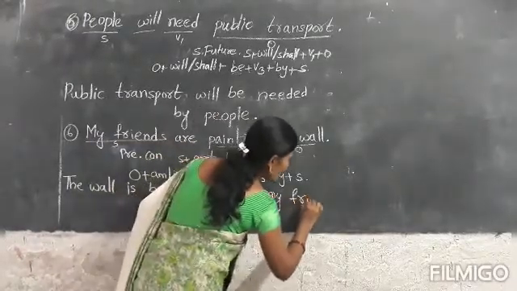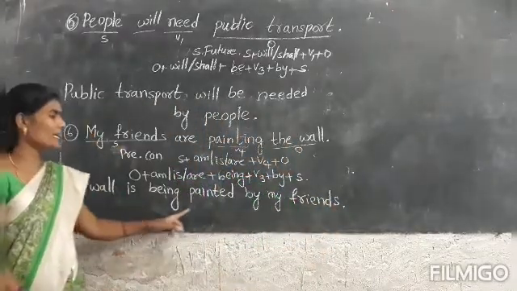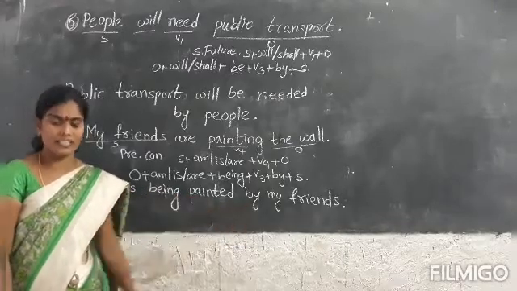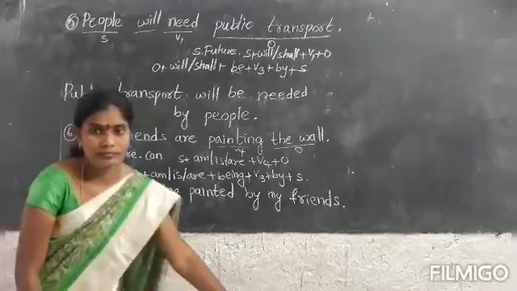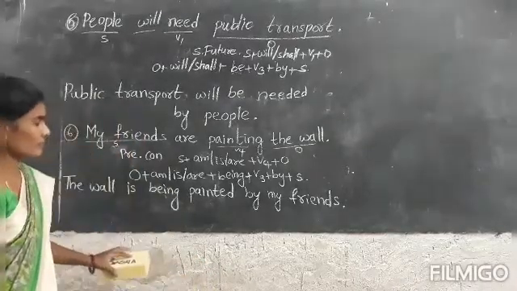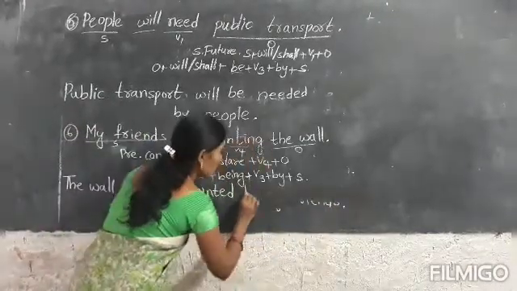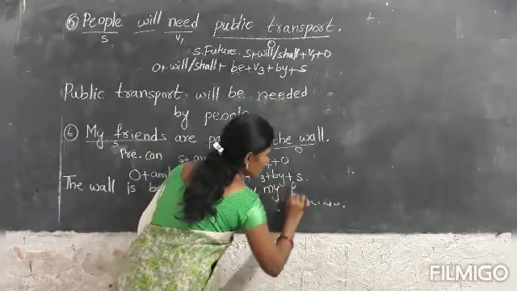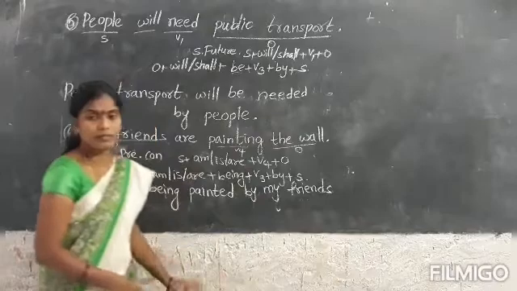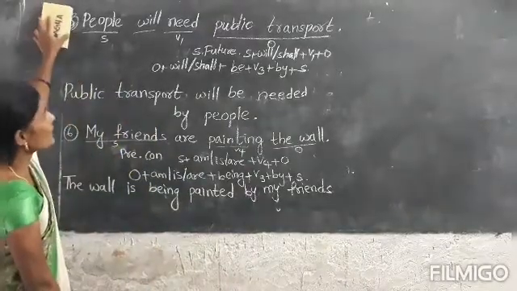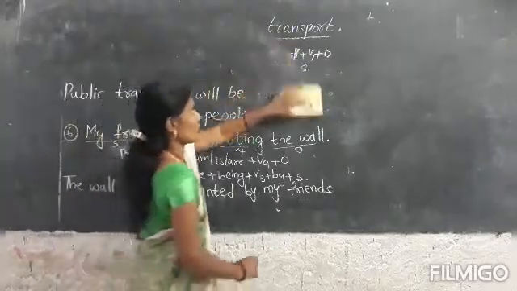Complete answer. By my friends. Okay? We changed the active voice sentence into passive voice.